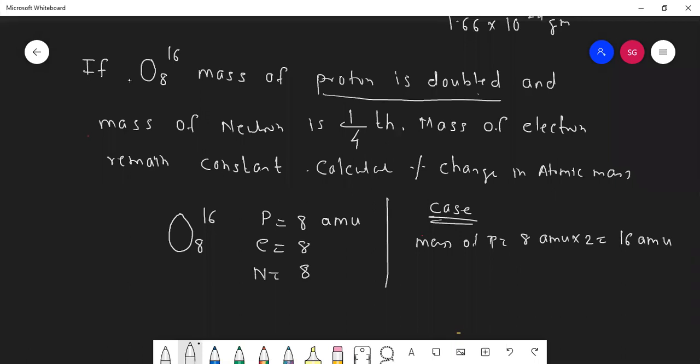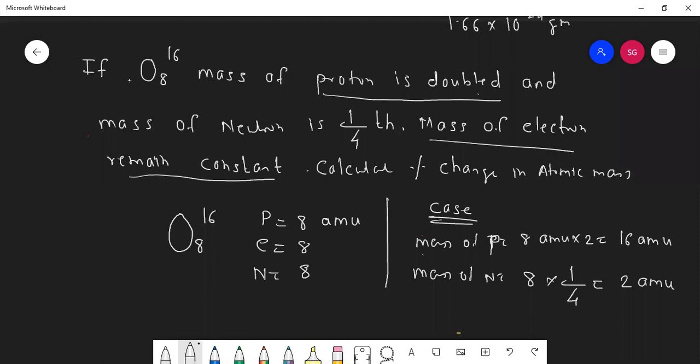Is it correct? Yes. Because we have been given the condition that mass of proton is doubled and mass of neutron is made 1/4. So for the mass of neutron, first it was 8, now it is made 1/4. So how much will you get? 2 AMU. So all conditions are done, because they said mass of electron remains the same, so I am not changing the mass of electron.